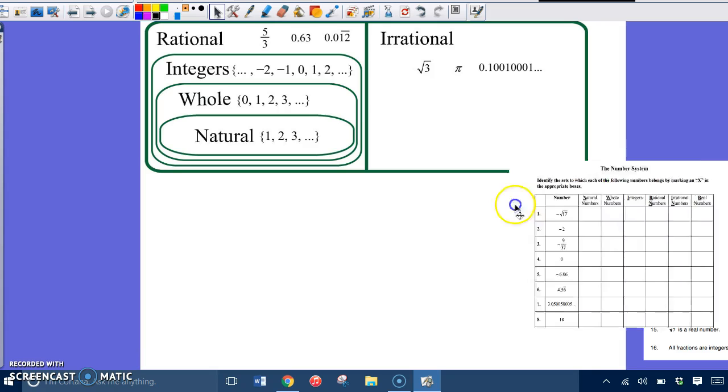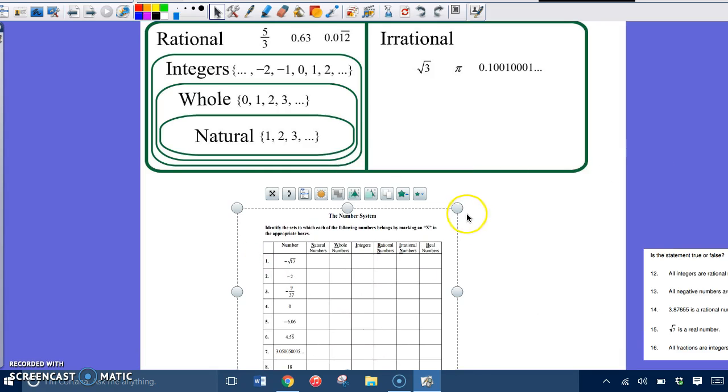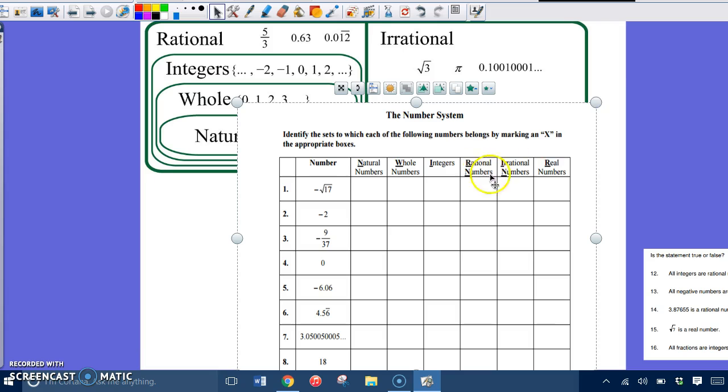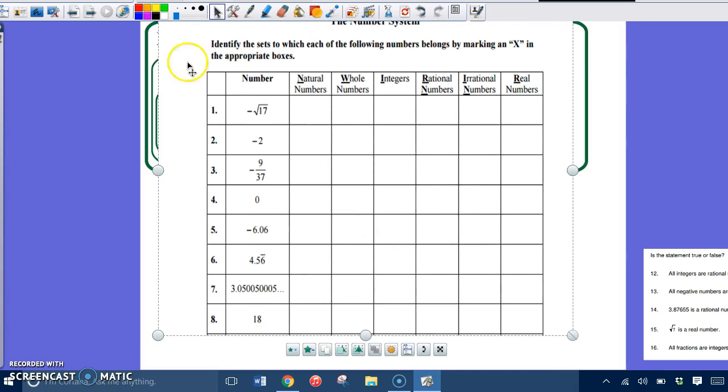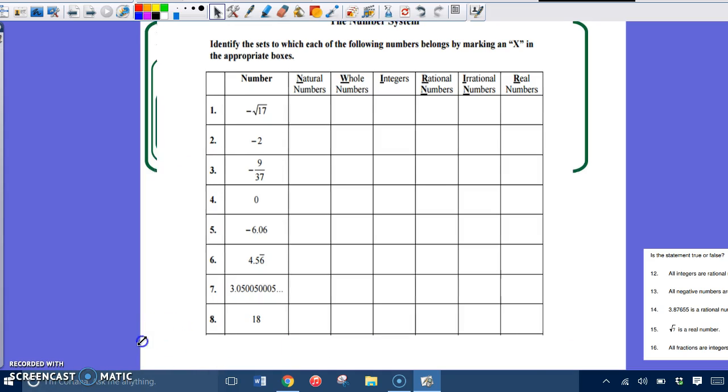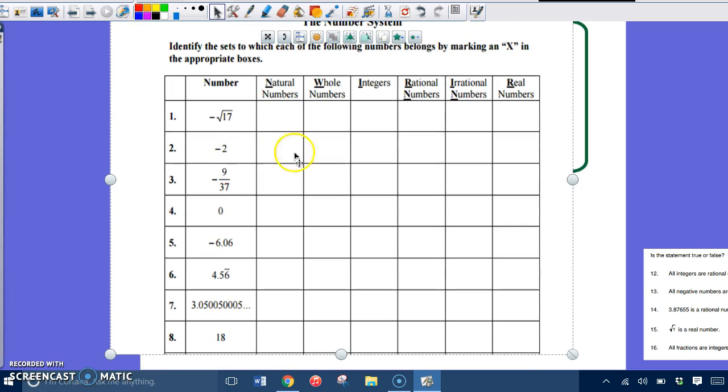Okay, now this worksheet is downloadable. It's on the MyLab, and it gives you practice labeling, because you have questions like this on your final or midterm review. So let's go ahead and take a look at this.